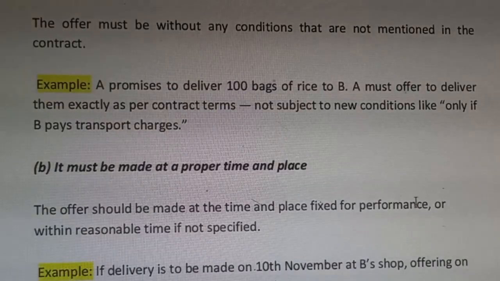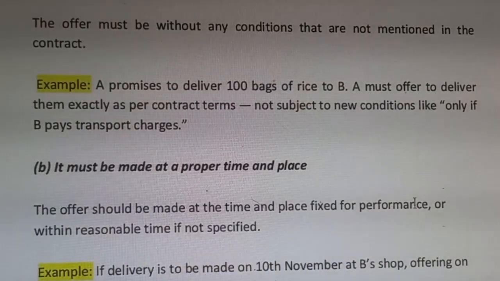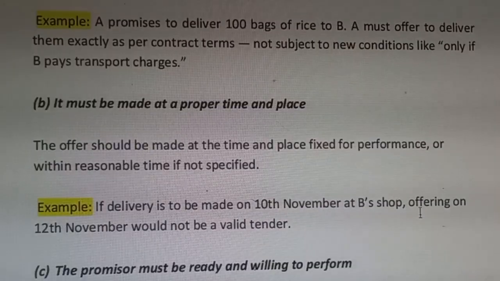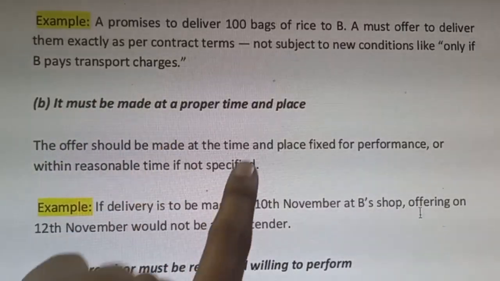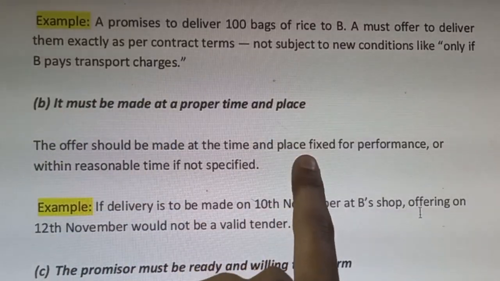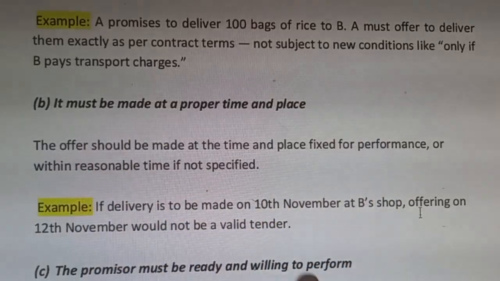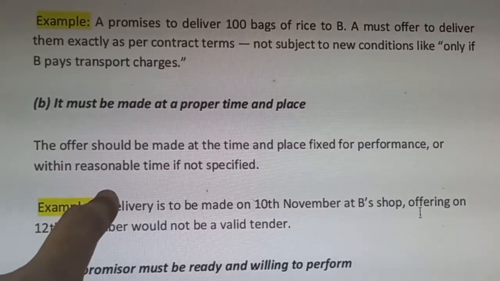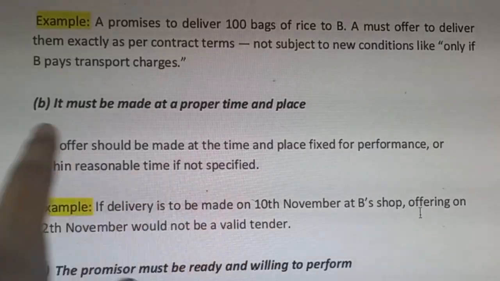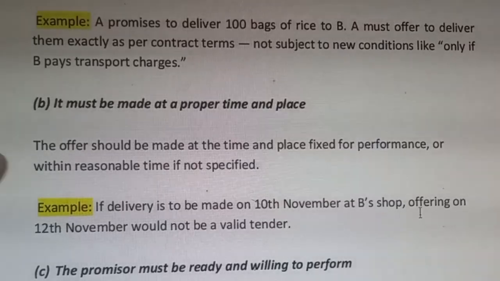It must be made at the proper time and place fixed for performance, or within a reasonable time if not specified. So the offer should be made and fulfilled within the correct time and place which is fixed for performance. If A has to deliver at a certain place, it has to be delivered in the correct place within a reasonable time. If the time has not been specified, they can take a reasonable time, but it has to be fulfilled.